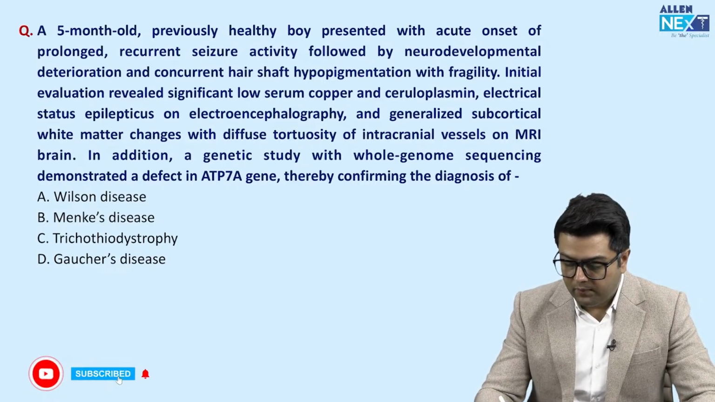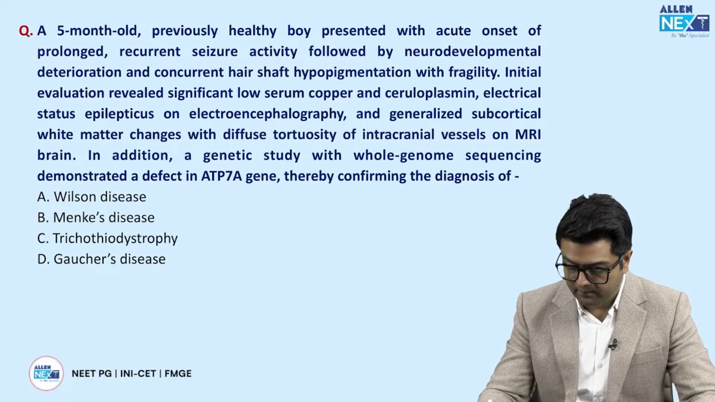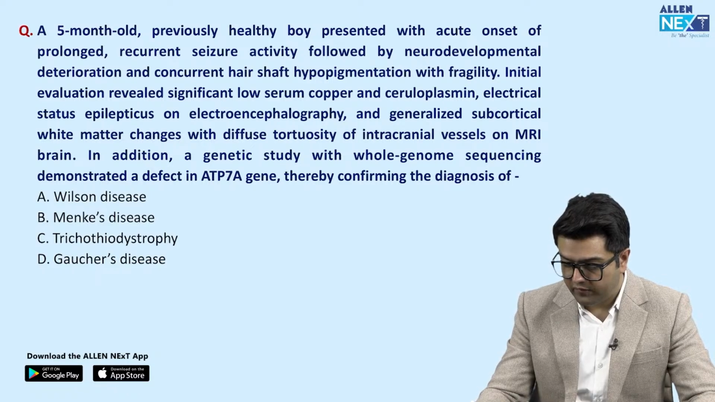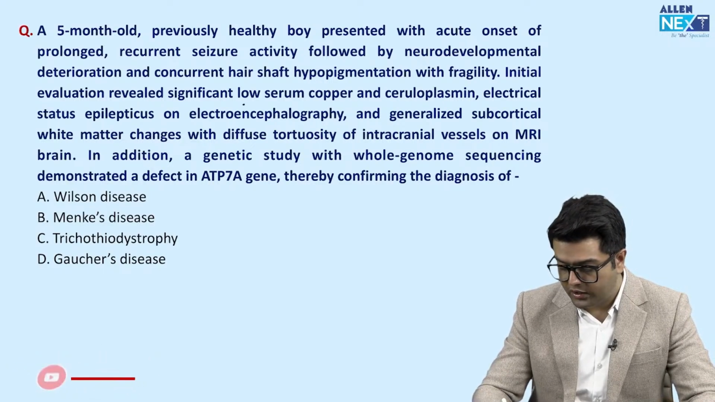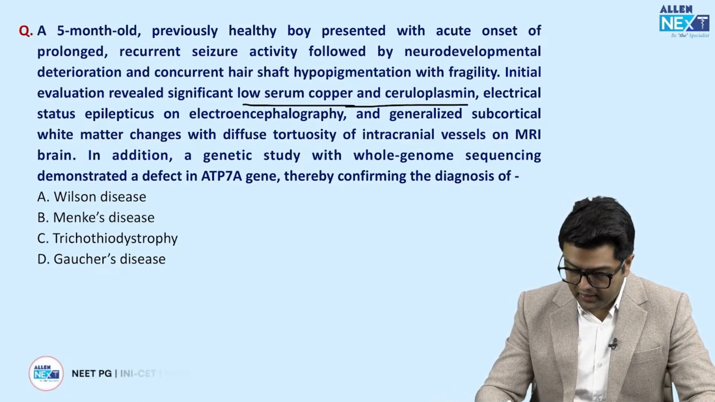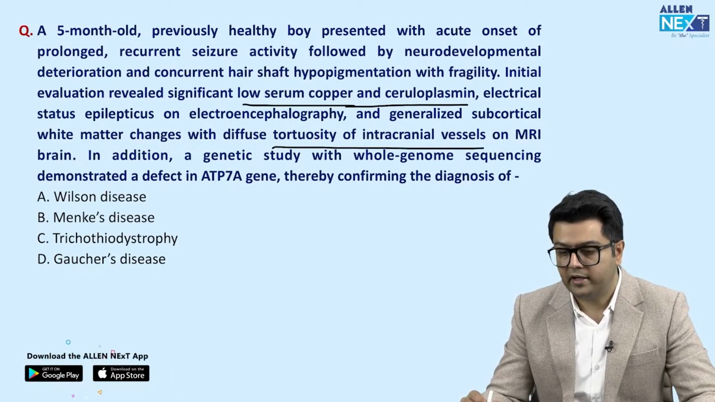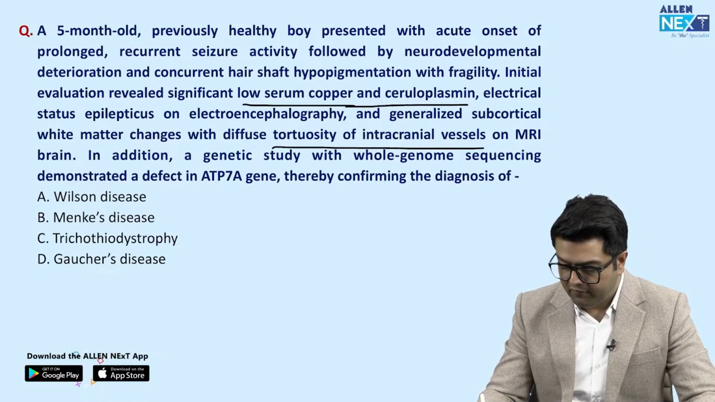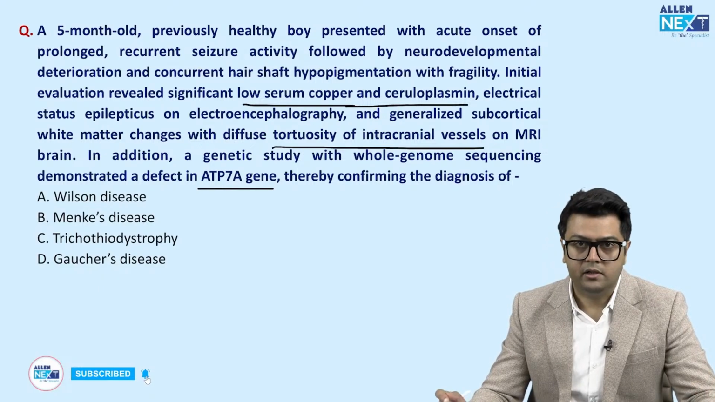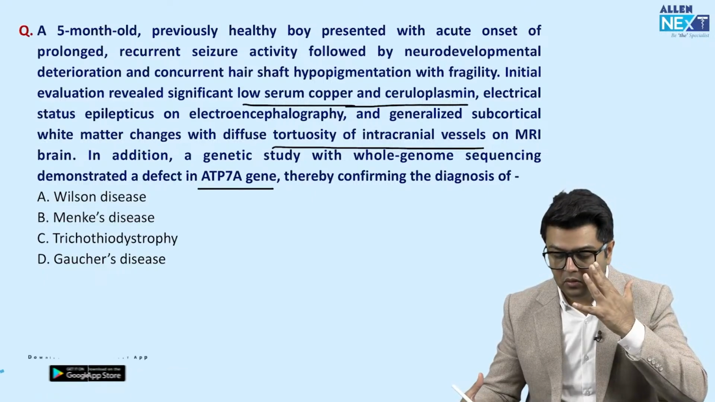A 5-month-old previously healthy boy presented with acute onset of prolonged recurrent seizure activity, followed by neurodevelopmental deterioration, concurrent hair shaft hypopigmentation with fragility. Initial tests revealed significantly low serum copper and ceruloplasmin. Okay, guys, one of the important findings: tortuosity of intracranial vessels, which means there is a defect in collagen. In addition, a genetic defect in the ATP7A gene. So guys, this question is very simple, though the language may be difficult in the sense that it's a long paragraph.